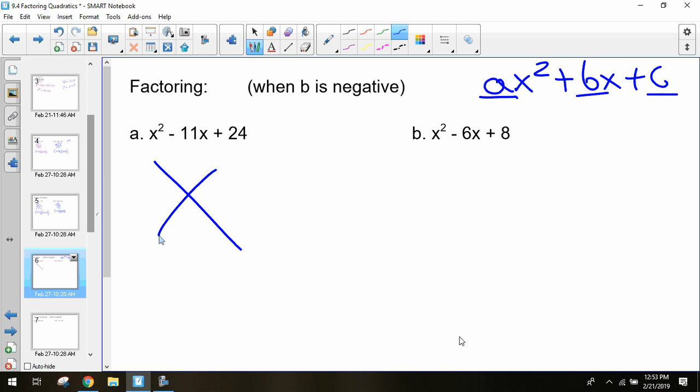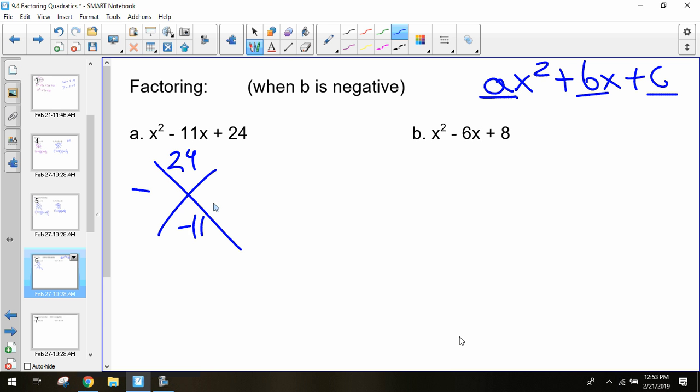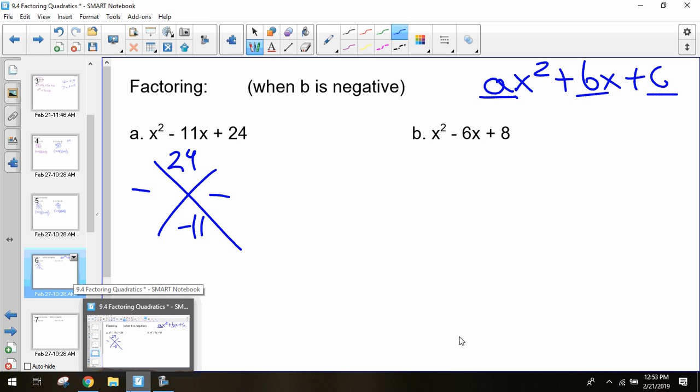So we have to think of two numbers that multiply to get 24, but then add to get negative 11. How can I get two numbers that multiply together to get a positive, but add together to get a negative? Two negatives. Okay. So what are two negatives that multiply to get 24, but add to get negative 11?